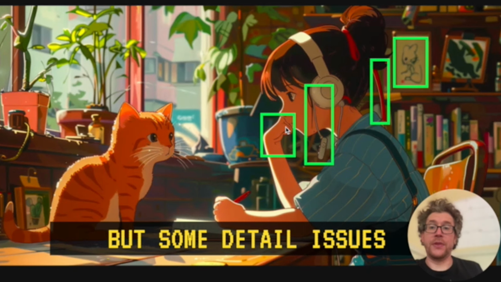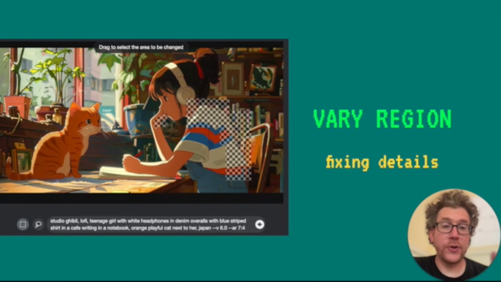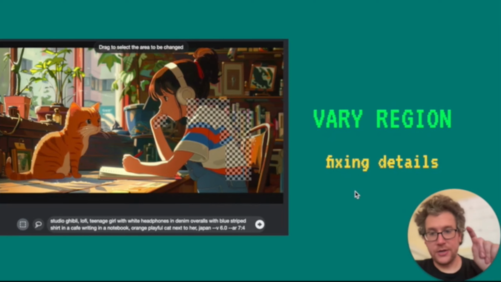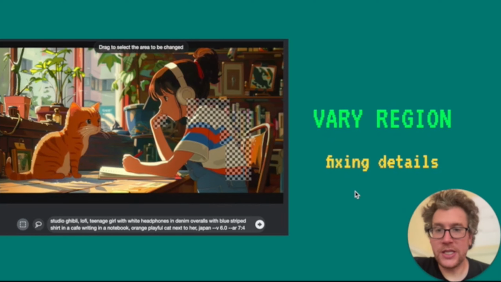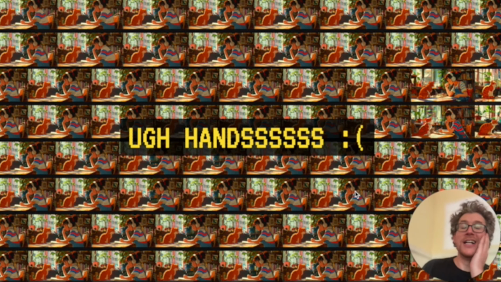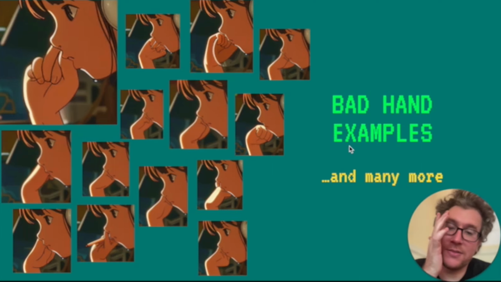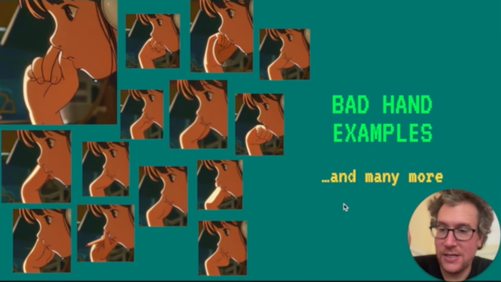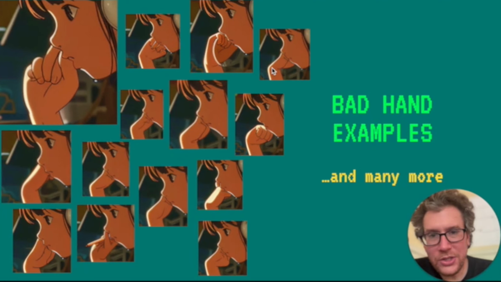So to me, at this point, I'm like, okay, this is good enough for this one. Let's see if we can fix it. So on this one, we use the Vary region feature, and you'll see a little button for that, and you click that, and going through, I was able to fix most of these actually pretty easily, except for the hands. The hands are still so hard in AI. And you can see I threw some of them here. This is maybe only 20%. But these are all just not right.